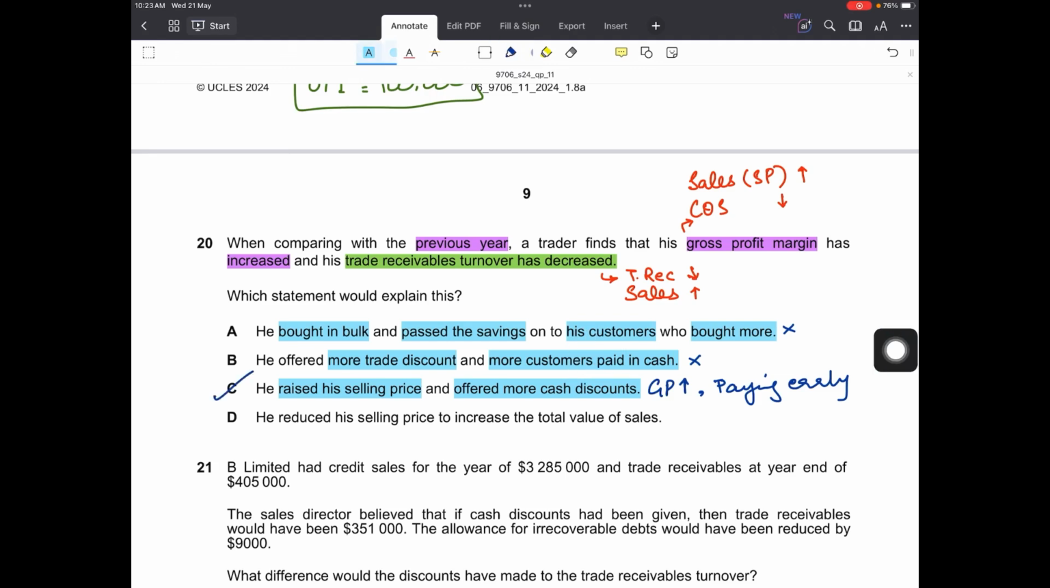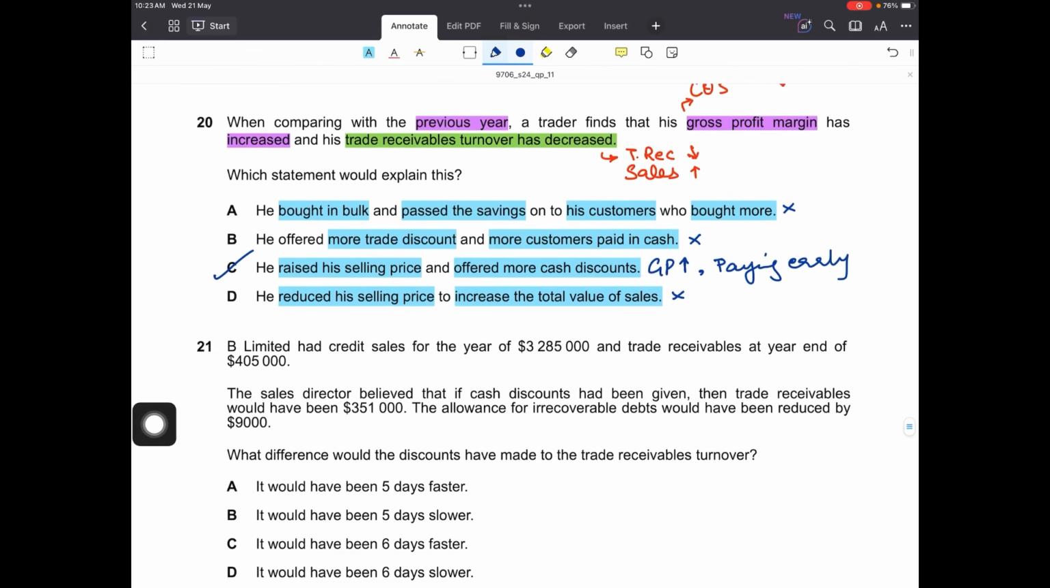So this is correct. Option D says, he reduced his selling price to increase the total value of sales. The total volume would rise, but that won't result in an increase in GP margin. So again, this can't be right. We want both the ratios to be behaving accordingly because of his change in strategy.